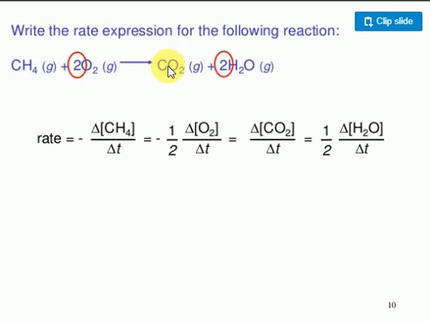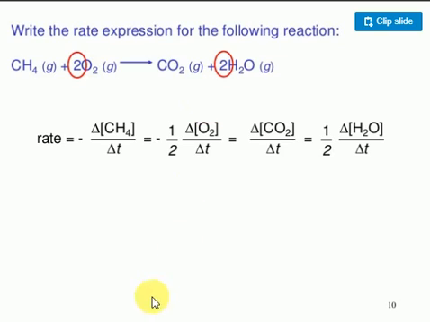Here is an example equation: methane reacts with oxygen to form carbon dioxide and water. 1 mole of methane reacts with 2 moles of oxygen to give 1 mole of carbon dioxide and 2 moles of water. I want the rate of chemical reaction: minus d methane by dt, minus 1 by 2 d O2 by dt, plus d CO2 by dt, plus 1 by 2 d H2O by dt. This question will come for 1 mark in the board examination.